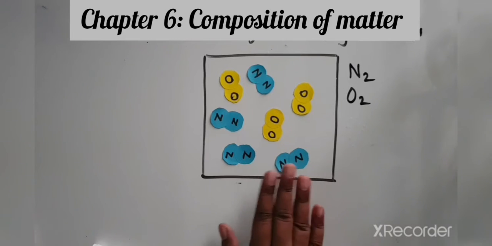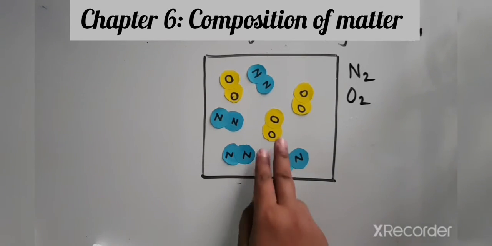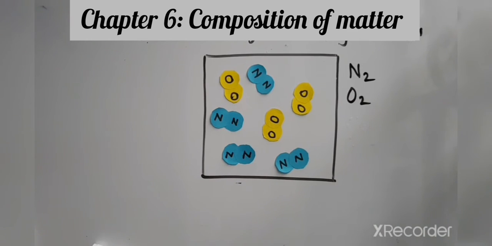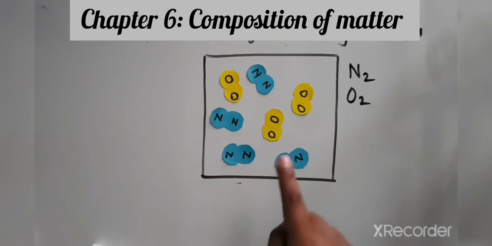No, this is not an element, because what is the property of an element? What we have studied about an element is that in an element only one kind of molecule is present. And here, how many types of molecules are there? There are two types of molecules present. Which are those two? One is nitrogen and the other is oxygen. So this one will not be an element.